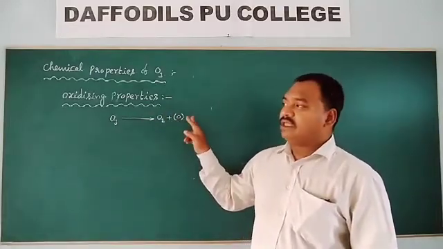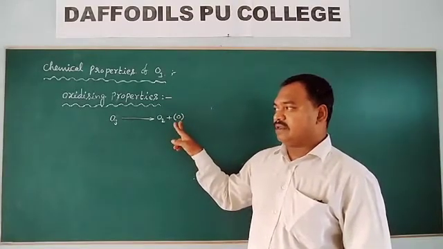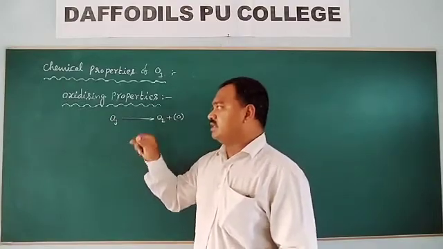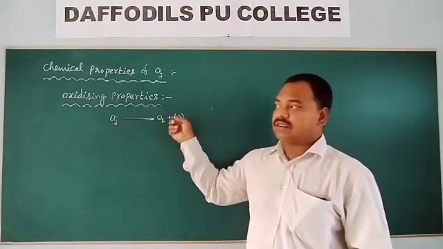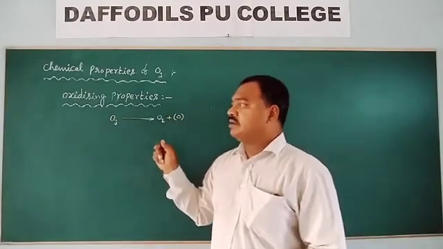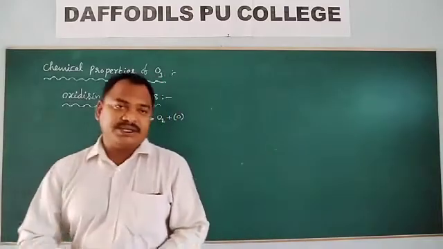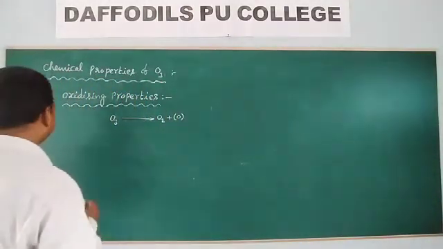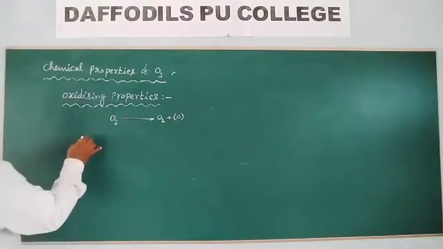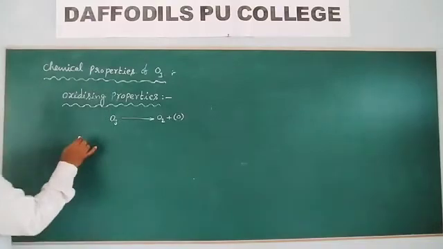The thing which adds this oxygen is called an oxidizing agent. The oxygen liberated from ozone is going to add to another substance. So ozone is an oxidizing agent. Now, examples for these oxidizing properties.